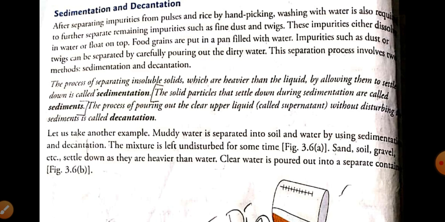Decantation is the process in which the pure water is taken out from the sediment. The method in which the clear upper liquid is poured out into another container without disturbing the sediment is called decantation, and the pure water here is called the supernatant.